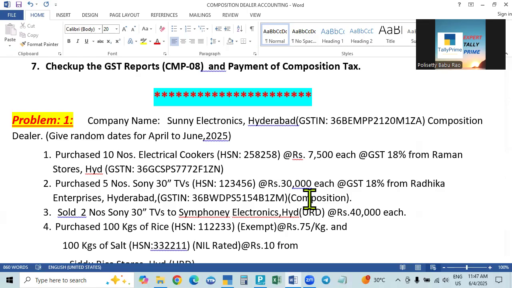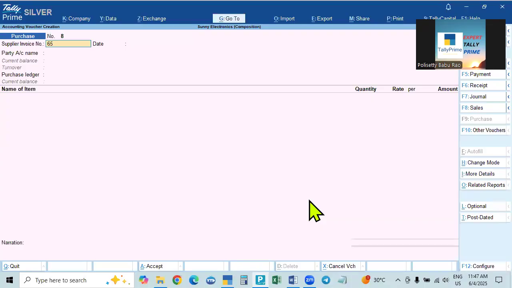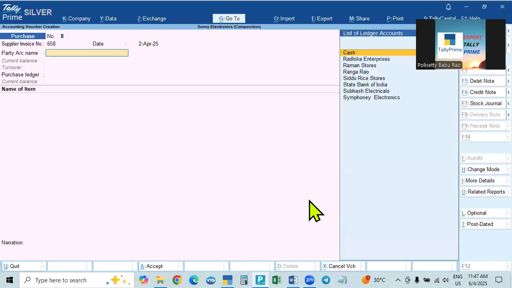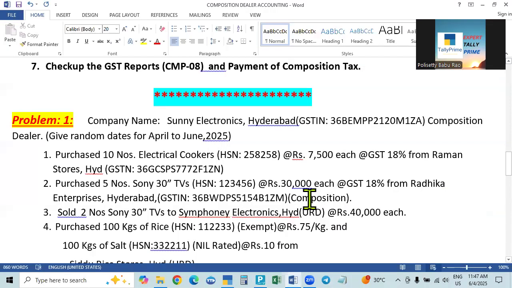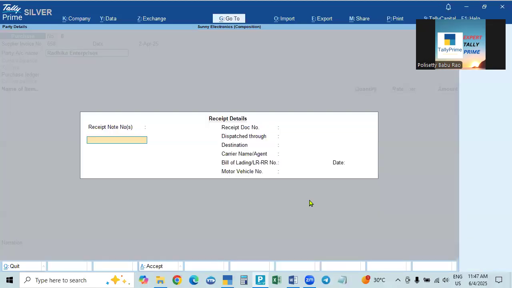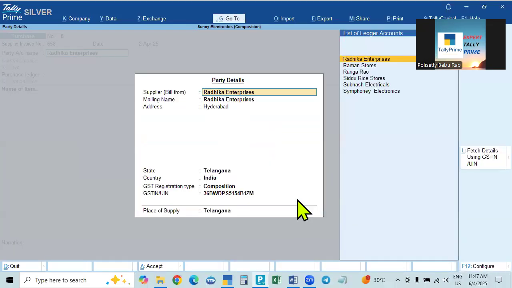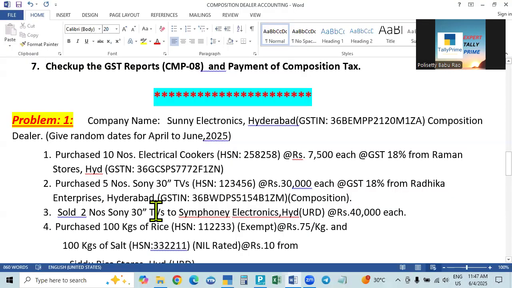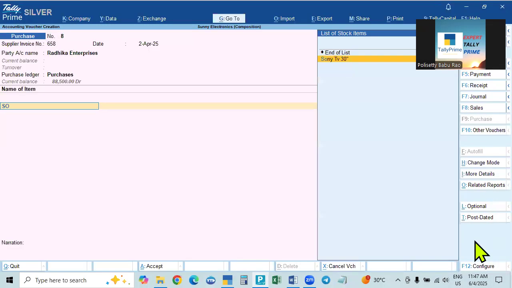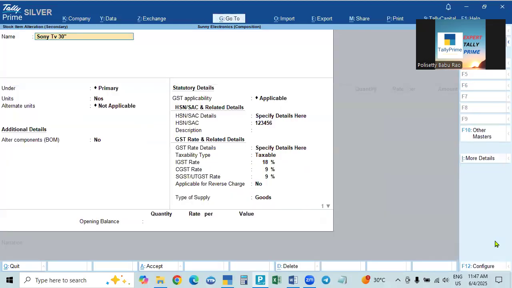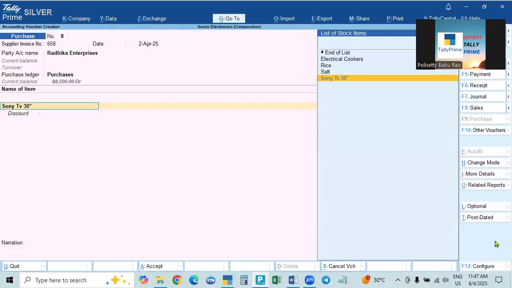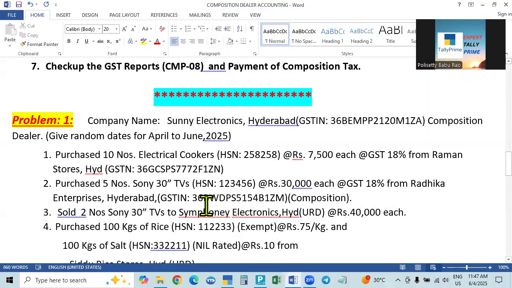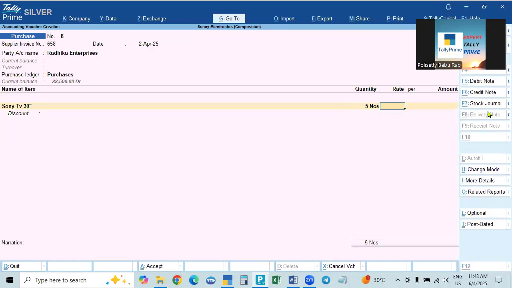Okay, the second one, 2nd April, the name is Radhika Enterprises, the composition dealer. Accept purchases. We purchased Sony TV 30 inches, so calculate this at 18%, and we purchased 5 Sony TVs.